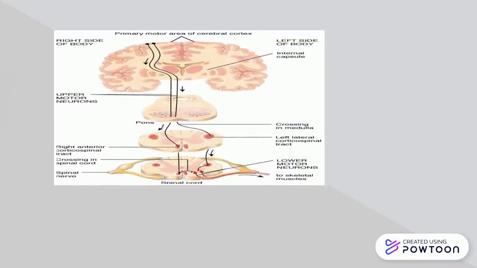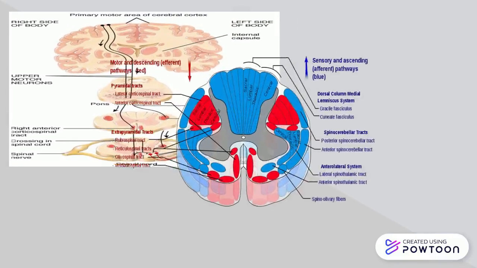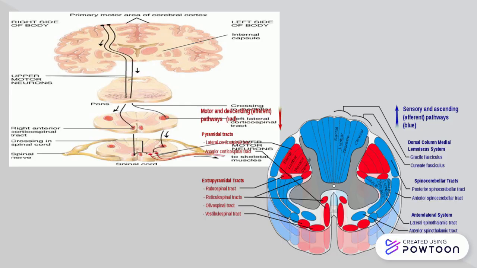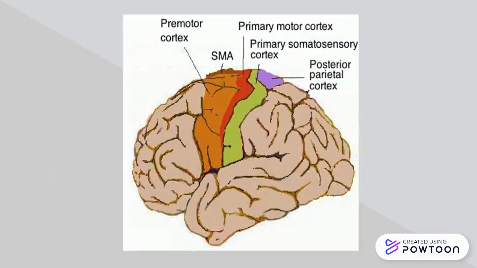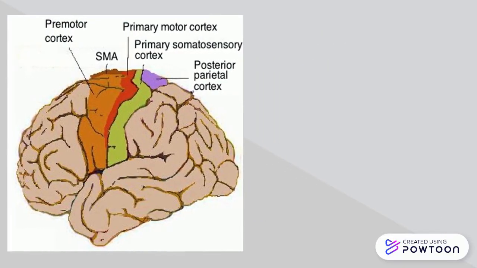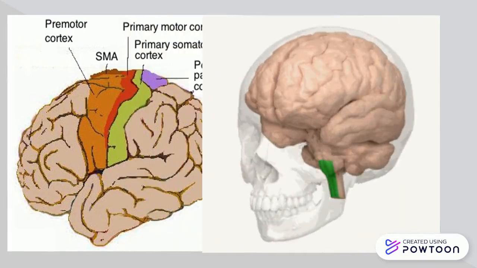The upper motor neurons include pyramidal, which are direct and monosynaptic tracts, while the extrapyramidal has multisynaptic tracts. The pyramidal tract carries messages for voluntary motor movements to the lower motor neurons in the brainstem and spinal cord. Under the pyramidal tract, the corticospinal tract has fibers that synapse with the cranial nerves and pass information on voluntary actions to skeletal muscles. It starts with the primary motor cortex and two neurons, one for axial and one for appendicular muscles. The information leaves the cortex by descending to the brainstem.